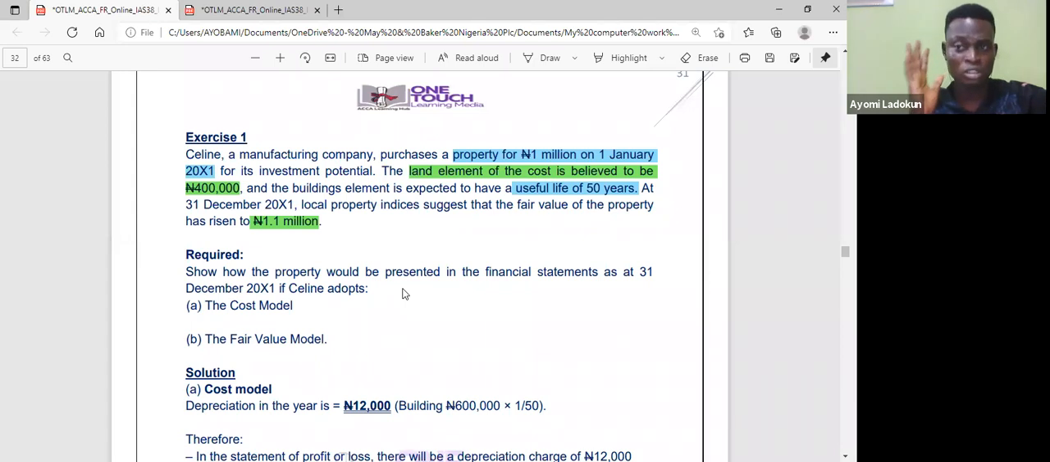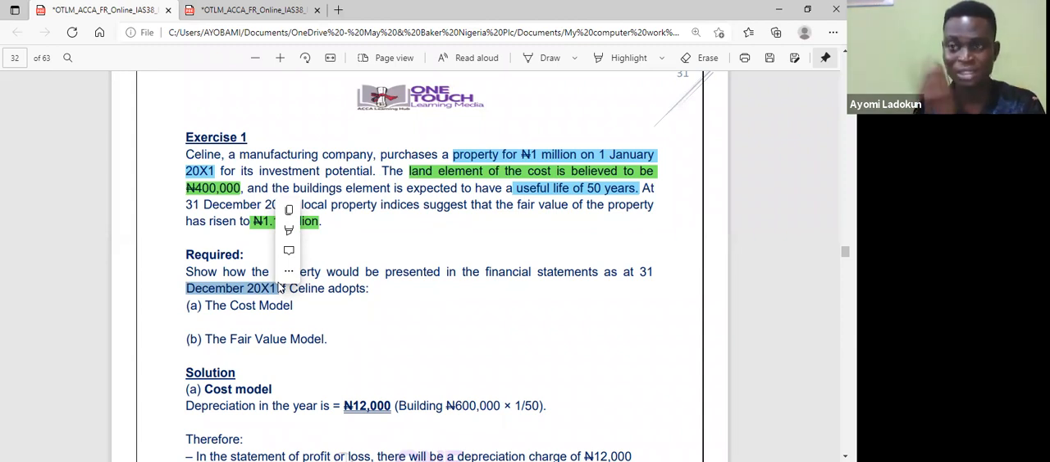Okay, so if I use the cost model, obviously I'm going to depreciate. So all I need to do is look at the building, which is 600,000, because it already told me that the land element is 400,000. So what's the useful life? It says 50 years. So I pick my calculator so that I can get my depreciation. Remember, I bought on 1st January 20x1, and I'm preparing as at December 20x1, that same year. I will depreciate for 1 year. Is that okay? So I say 600,000 divided by 50, it gives me 12,000.